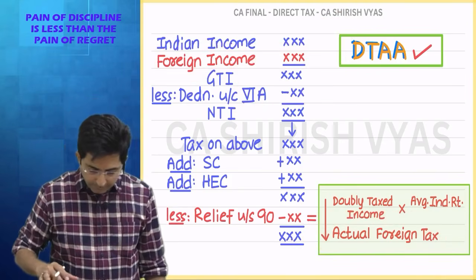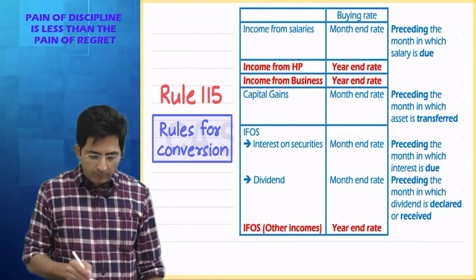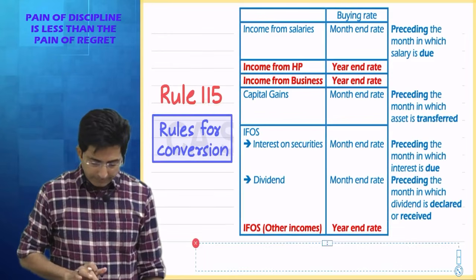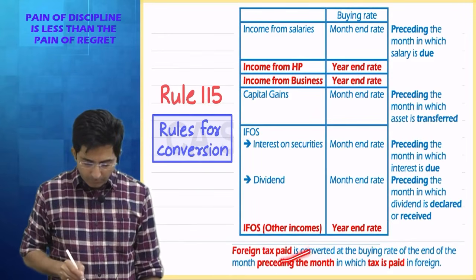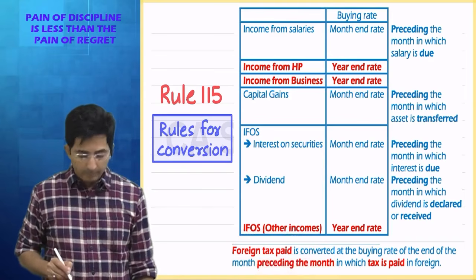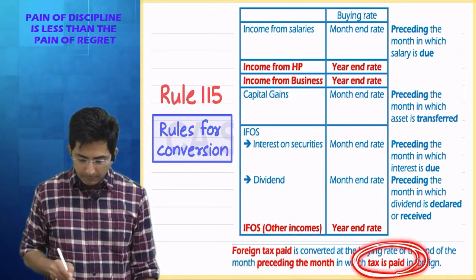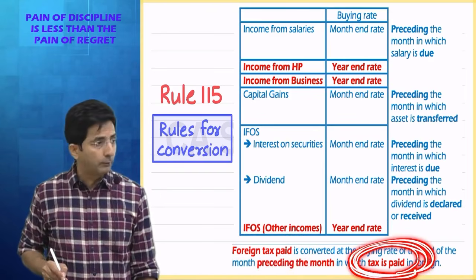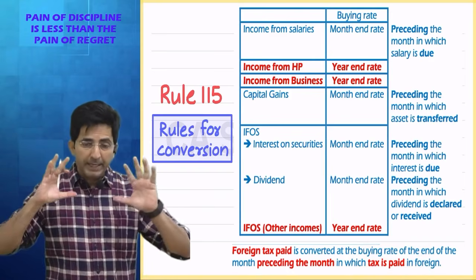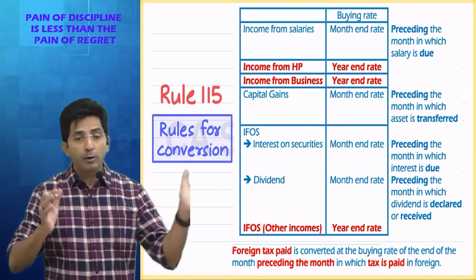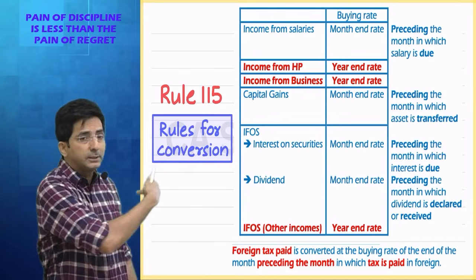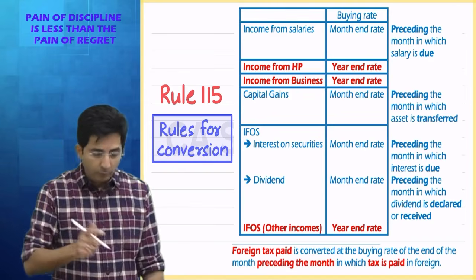So all this is given in rule number 115 of Income Tax Rules 1962. See, last I have written this also. Foreign taxes paid, you have to convert according to month end rate. But which month? Month preceding the month when you actually paid the tax in foreign. And nowadays they create questions of double taxation where all the foreign incomes are given in dollars and pounds, so that your conversion knowledge is also tested. So now we will take one question of this type.